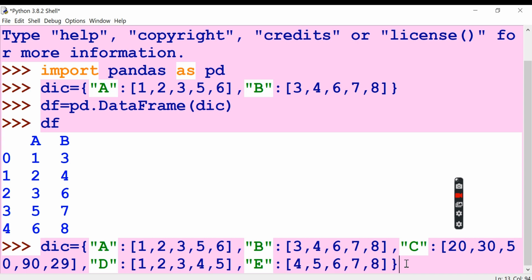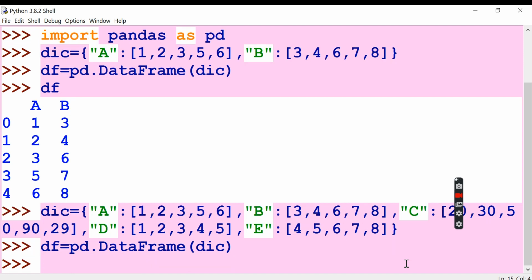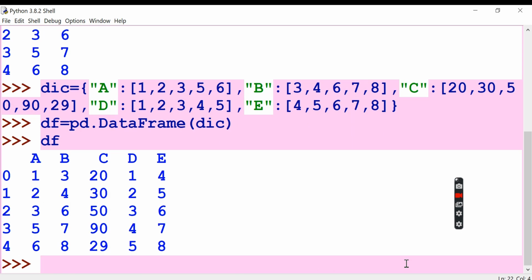After that, this dictionary has to become a data frame. So you are going to create a data frame. Pandas is already imported. DataFrame will have capital D and F, and then you just pass this dictionary in as a parameter. That's it. Now print df. You see here, according to the keys and the values, the system will take the keys as column names and the values as the rows.